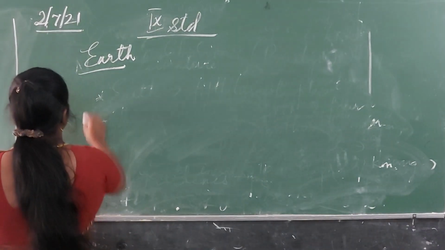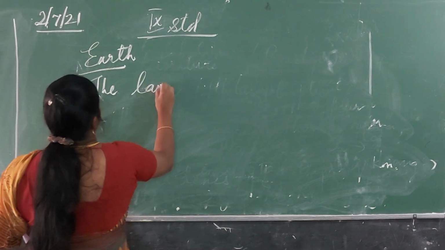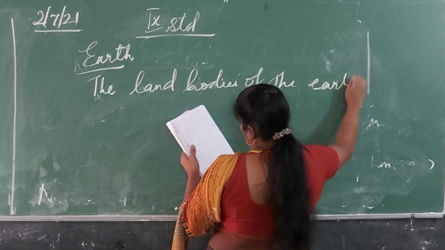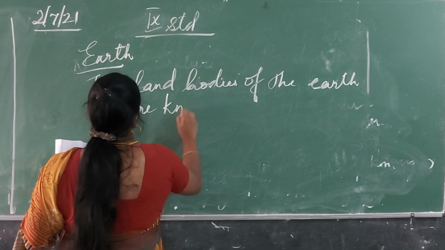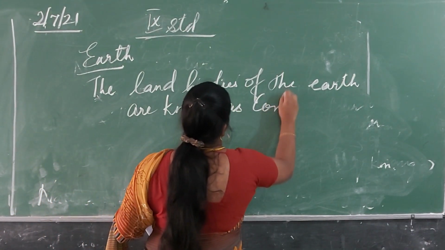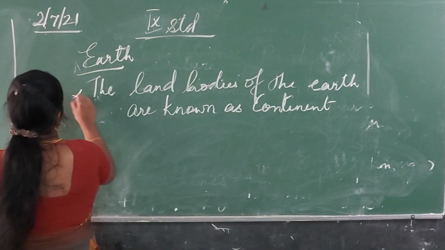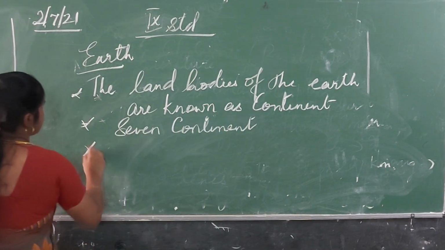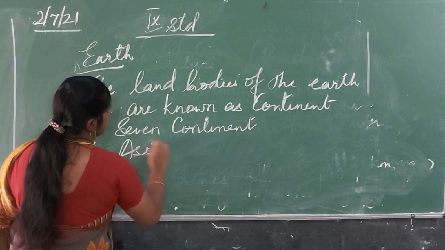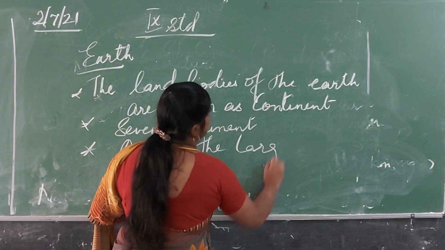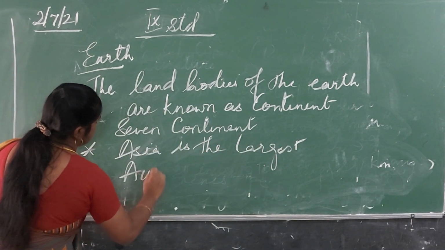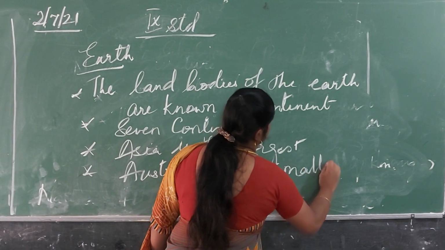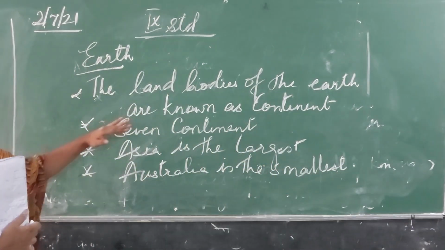The land bodies of the Earth are known as continents.